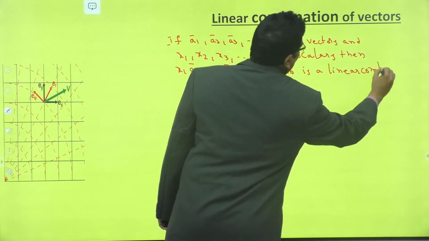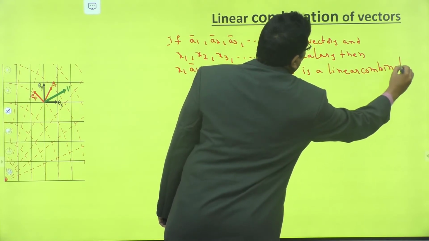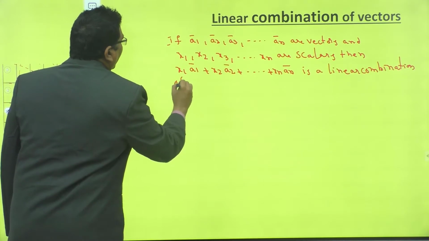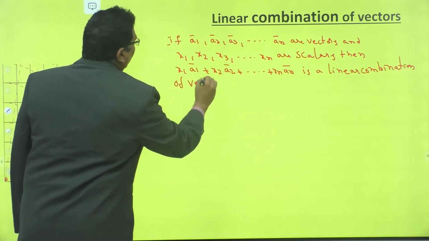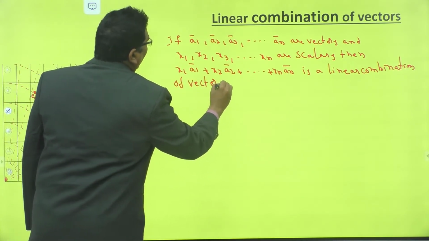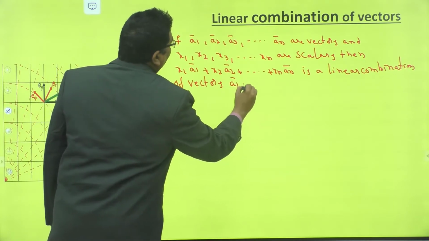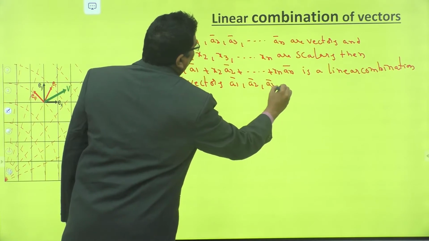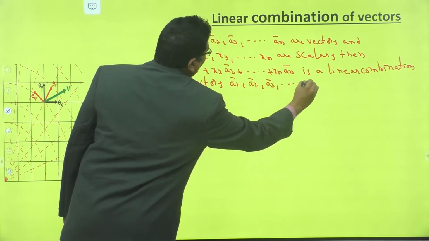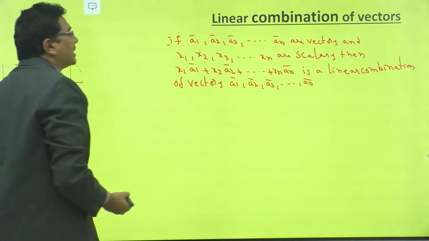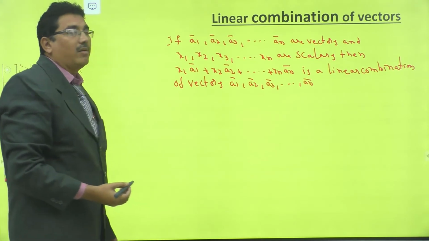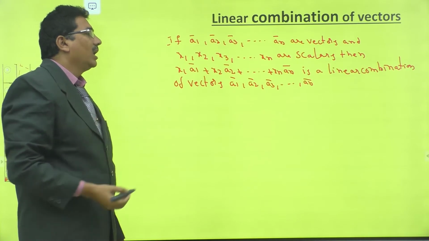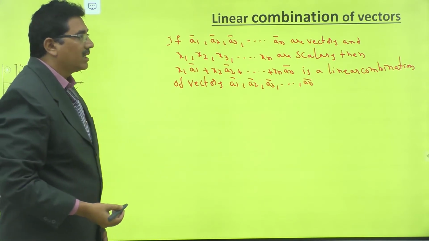This is the linear combination of vectors a1 bar, a2 bar, and so on, an bar.